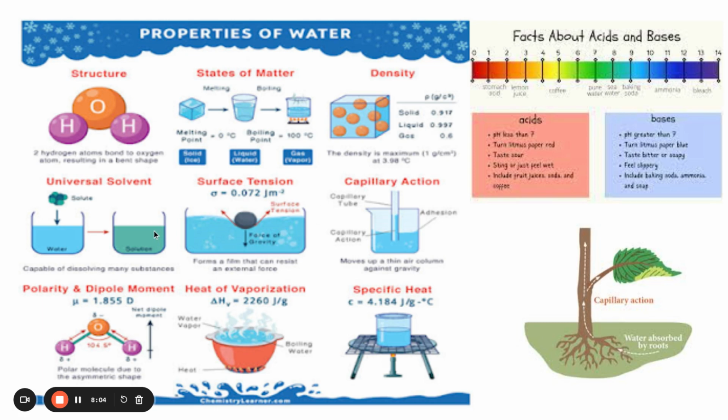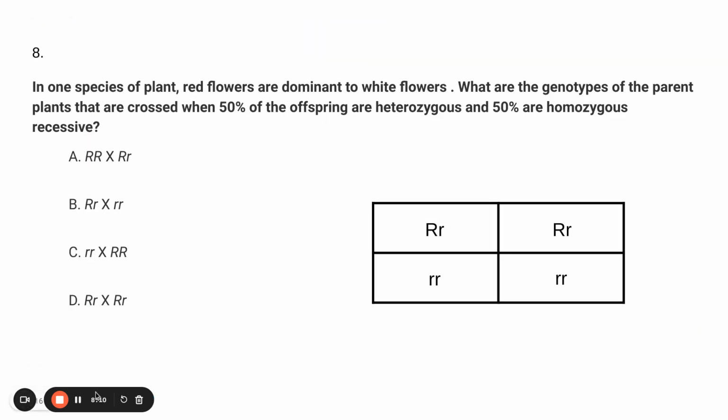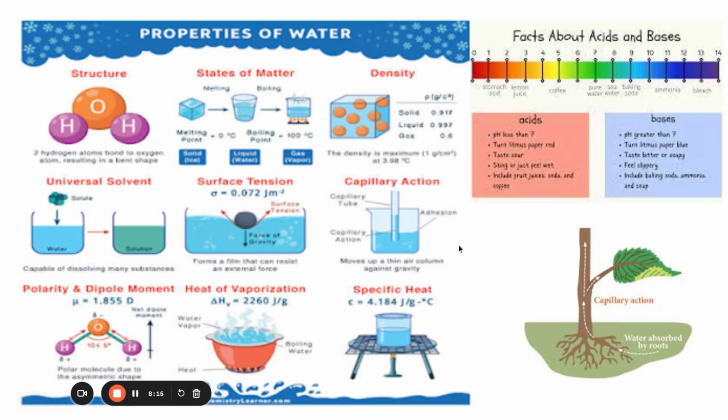Water is a universal solvent, so that means it dissolves many solutes. And when a substance is added to water, we use this pH scale to determine if it's an acid or a base. So any substance that has a pH below 7, that's an acid. The farther away you get from 7, the stronger the acid gets. And on the other end, anything higher than a pH of 7 is a base, and the farther away from 7 you get, the stronger the bases.